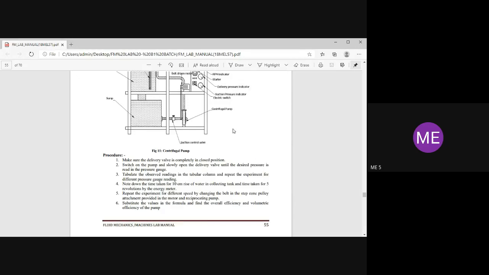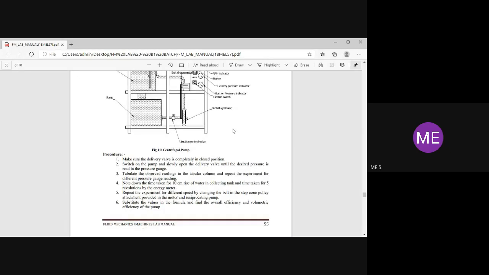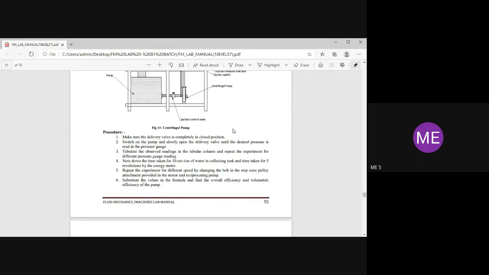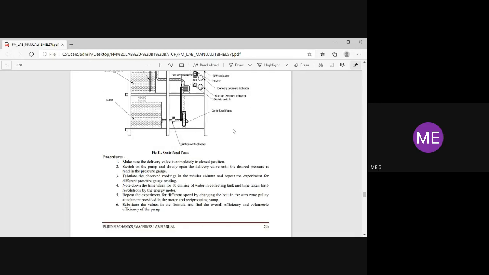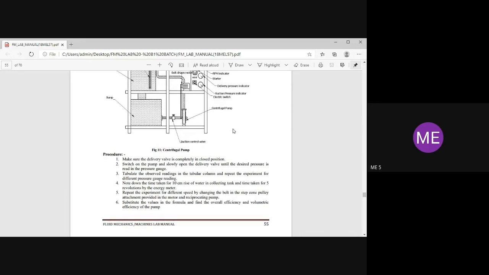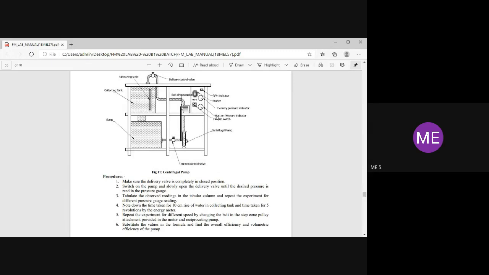different gauge readings. Starting, we have to completely close the delivery valve, and then switch on the pump and slowly open the delivery valve for the desired pressure. Like that, we are going to take the observed readings for different pressure gauges. And next, we are going to note down the time taken for a 10 centimeter water level rise in the collecting tank. Here it's the 10 cm measuring scale.